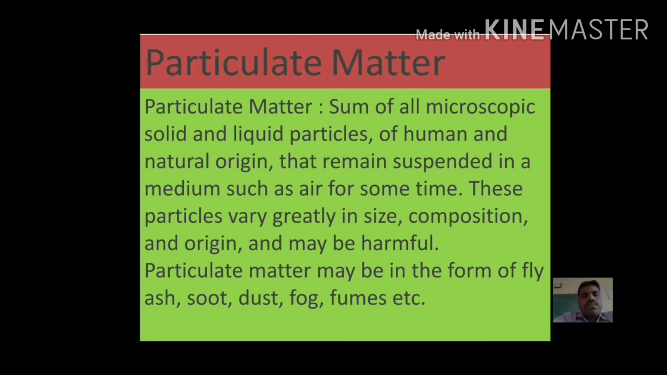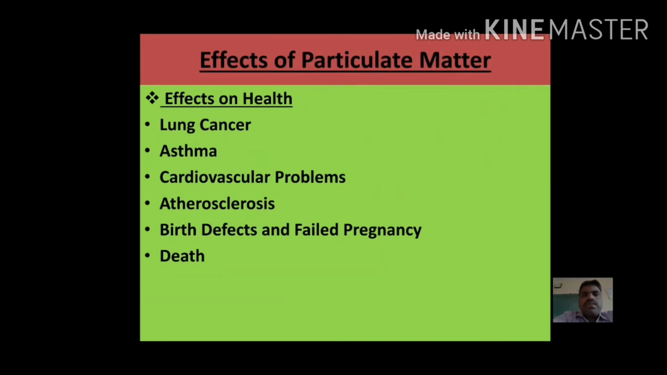You have already seen dust, fog, fumes and ash. Soot means that is cardigan. Next, what are the effects of this particulate matter? Particulate matter affects health, causing lung cancer, asthma, cardiovascular problems, atherosclerosis, birth defects, failed pregnancy and death. These are some effects of particulate matter. Here we will see them one by one.